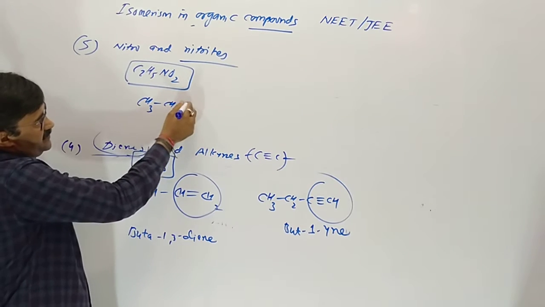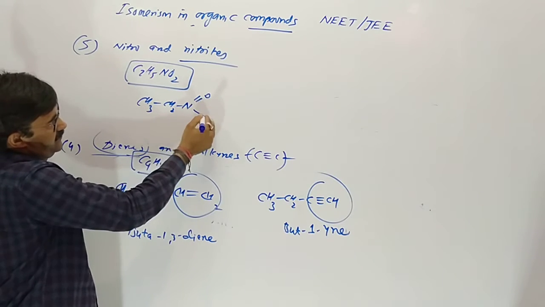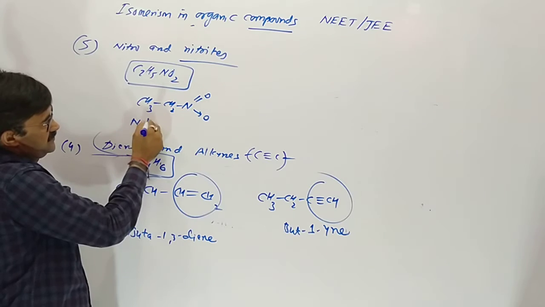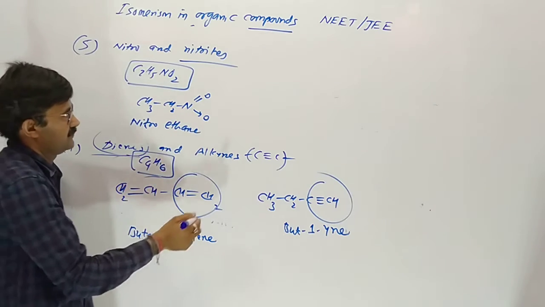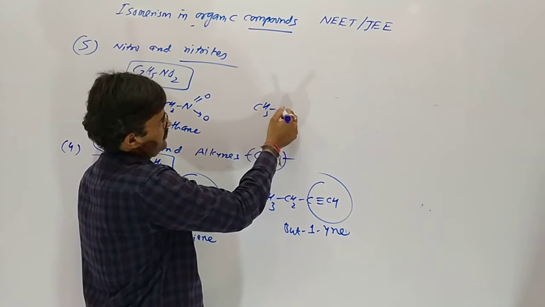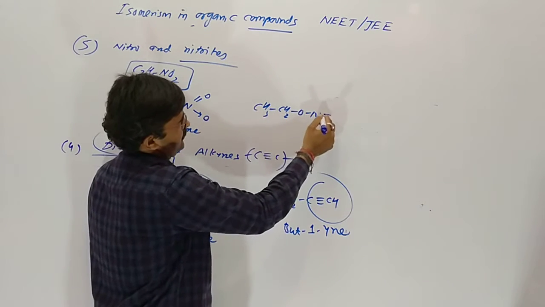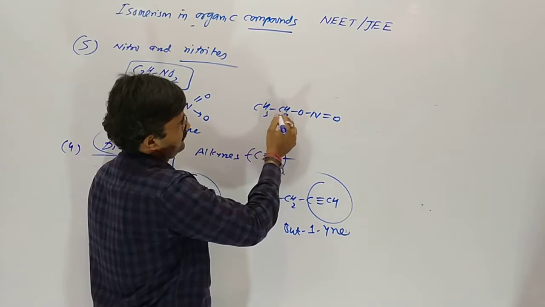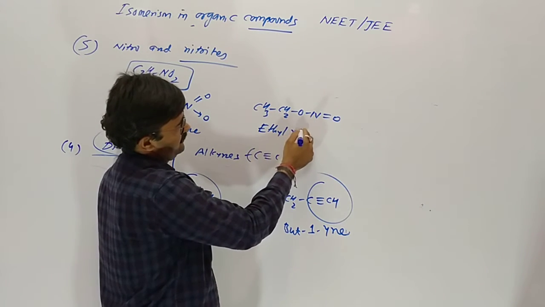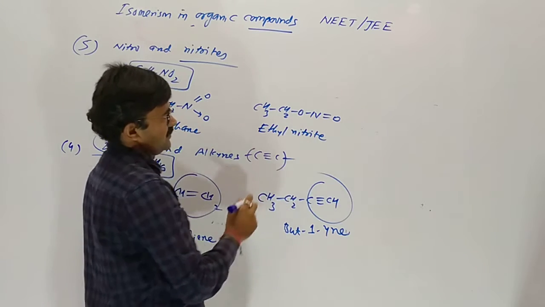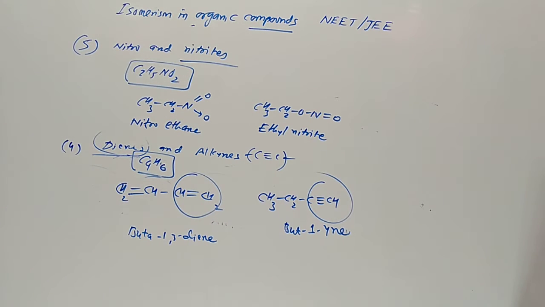So CH3CH2NO2 is nitroethane. And CH3CH2ONO is ethyl nitrite.